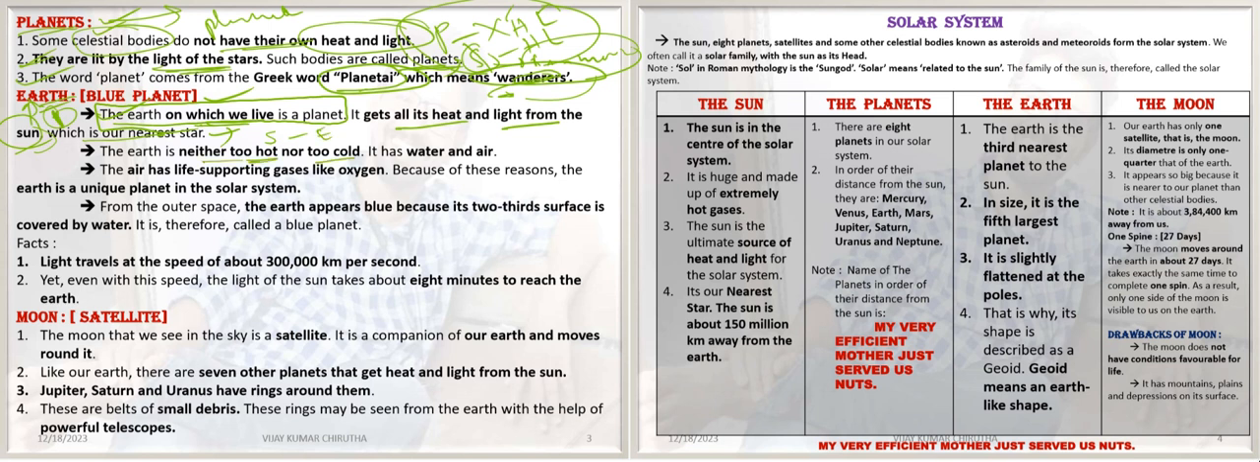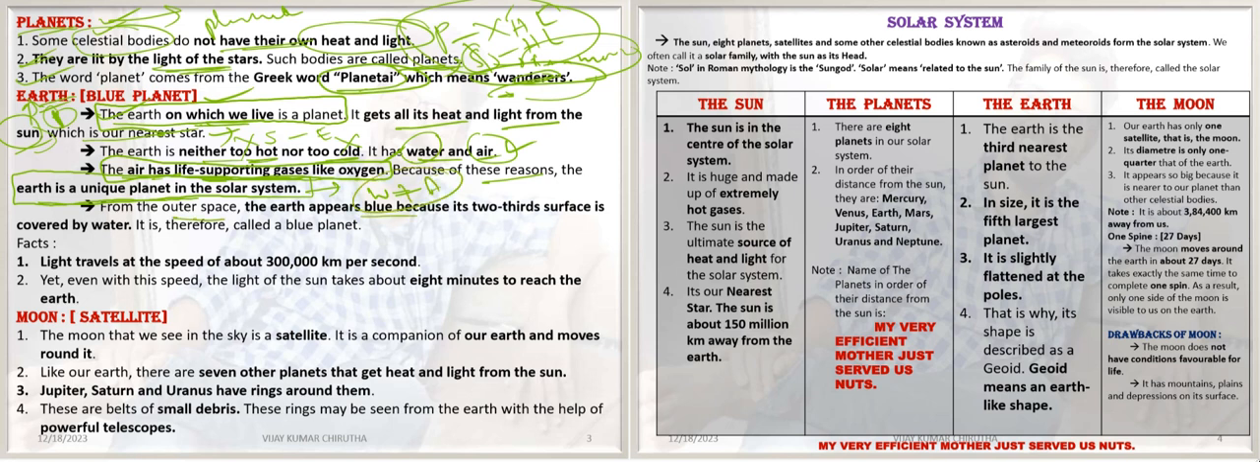Earth is neither too hot nor too cold. It has water and air. The air has life-supporting gases like oxygen, which helps us to breathe. Because of this, Earth is a unique planet in the solar system. Human beings can live on Earth because it has water plus air to live.